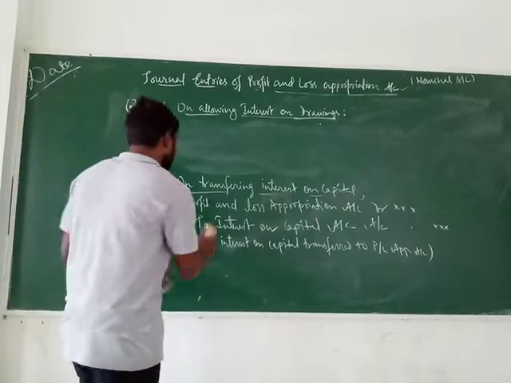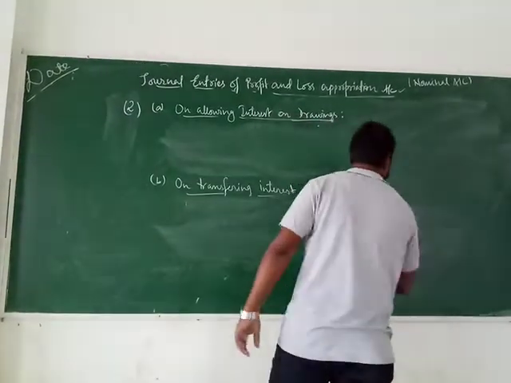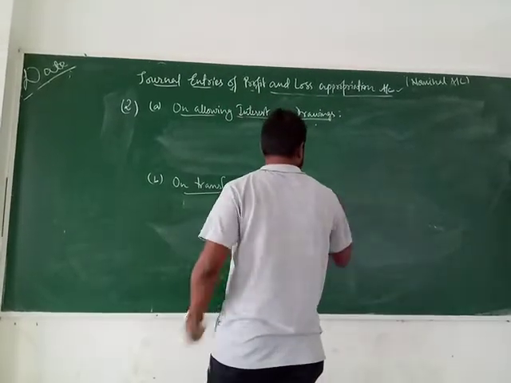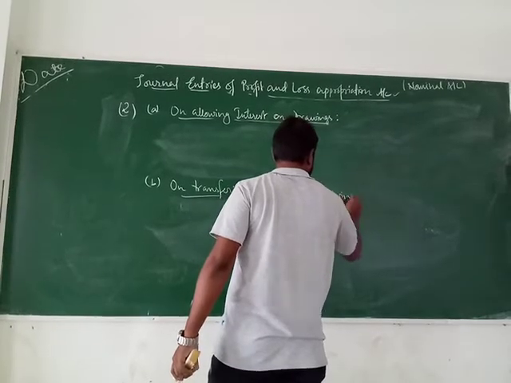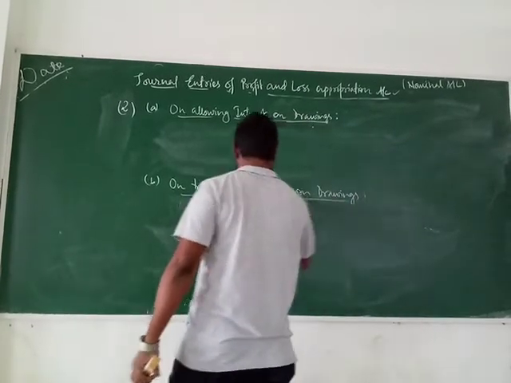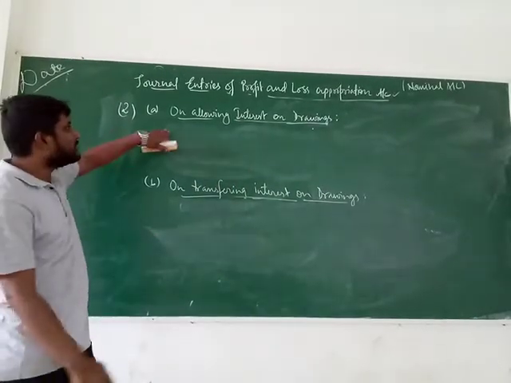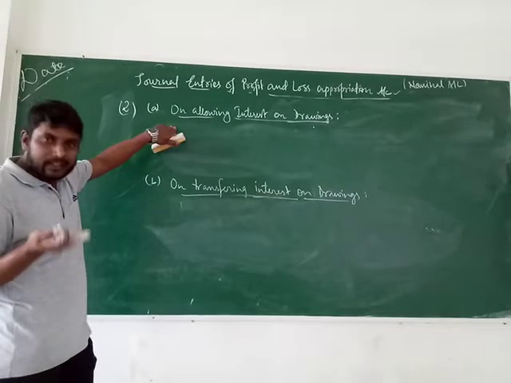Clear? It's a kind of interest, a kind of income for the firm. Now again, on allowing interest on drawings, earlier in the case of interest on capital it was debited, this time it will be credited.